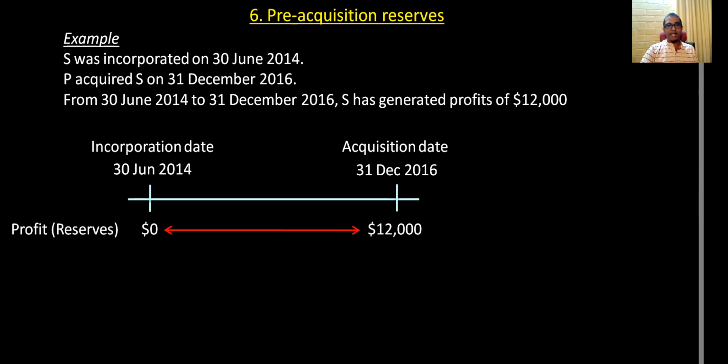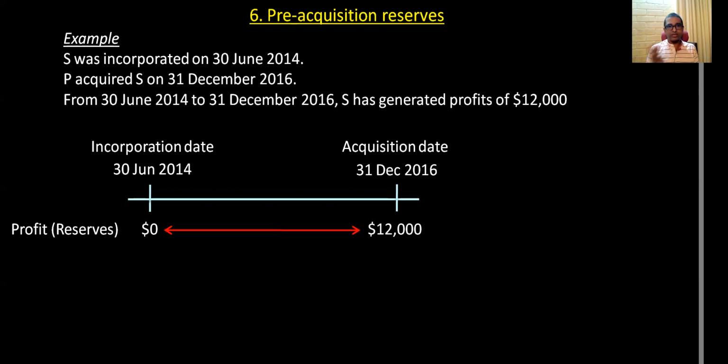Now you can see the acquisition date is here. From the date the company started up to the acquisition date, that is before the acquisition. After the acquisition date only, it becomes part of the P and S group. It becomes a group. You need to prepare group financial statements after the acquisition date.